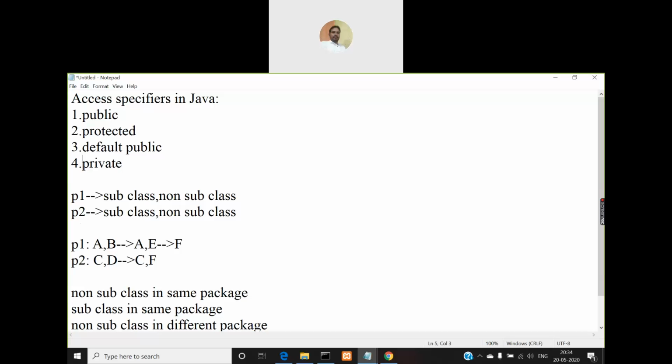And how is the main method defined? Public, static, void, main. We have already discussed void, which is the return type of the method, because this main method does not return any value. We also learned what static is when we discussed static members, but we didn't discuss public.